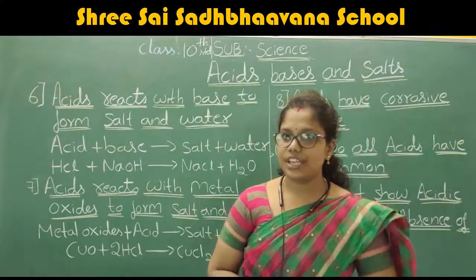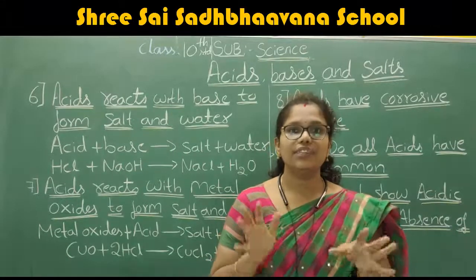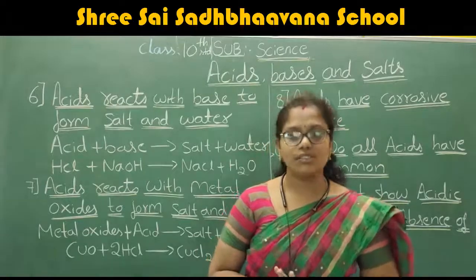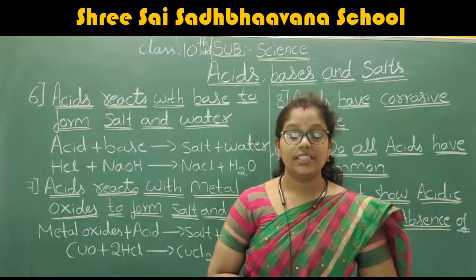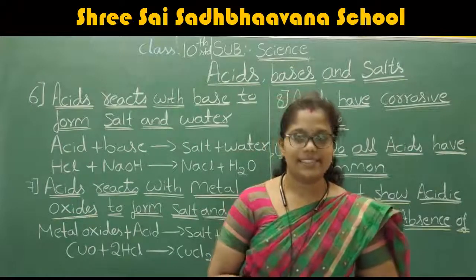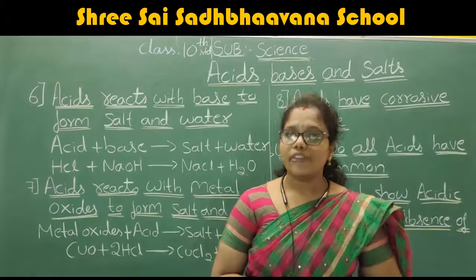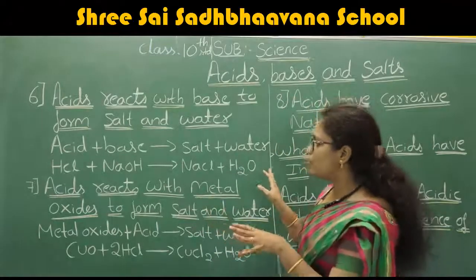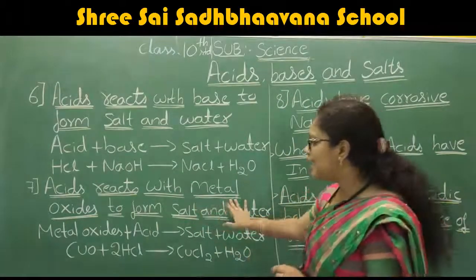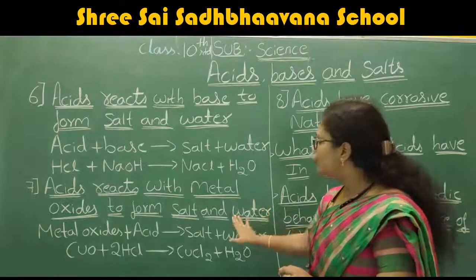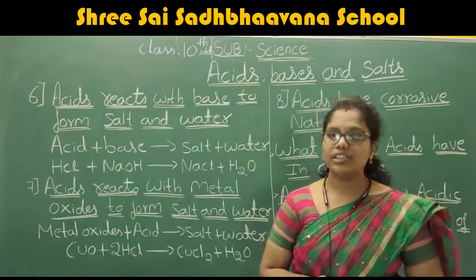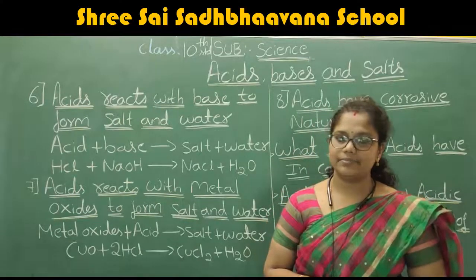Understood? First, the neutralization reaction: the reaction in which acids react with the base to form salt and water. This is one of the important properties of the acid. After discussing this neutralization property, now we are going to discuss how acids react with metal oxides to form salt and water. This is the next important property of the acid.